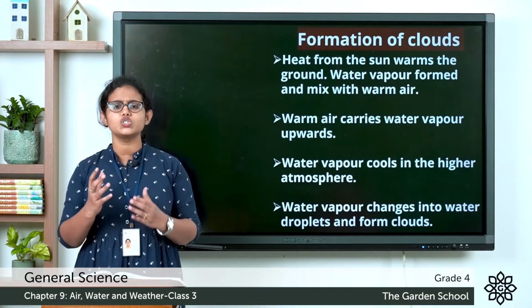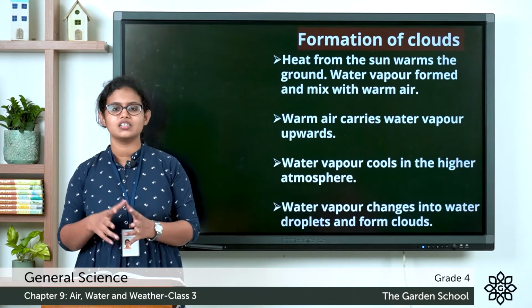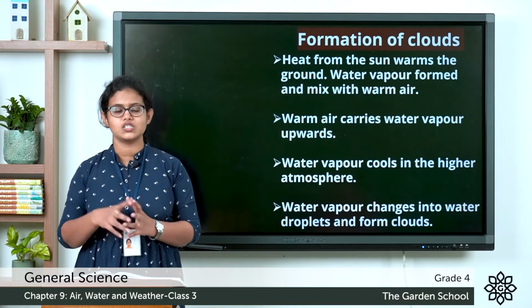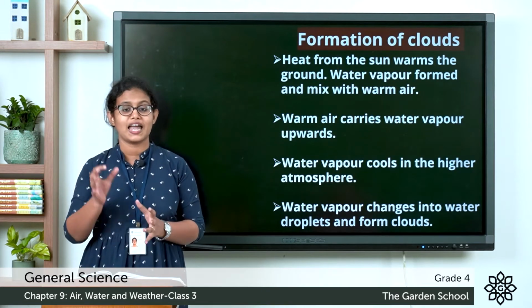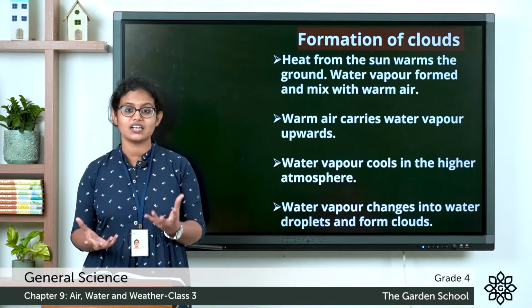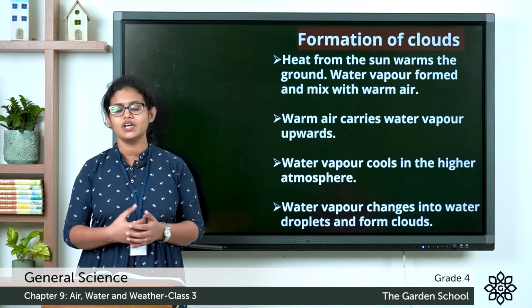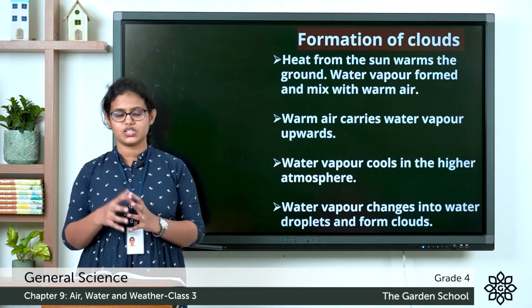Once it reaches a certain height, the water vapor changes back into water. This water vapor changes into tiny water droplets, and that process we call condensation. So what is condensation? The process by which water vapor changes into water is called condensation.